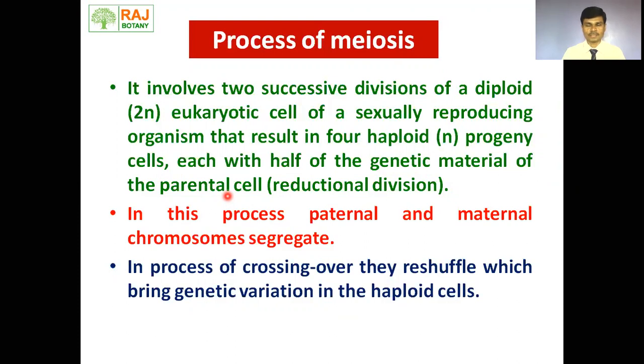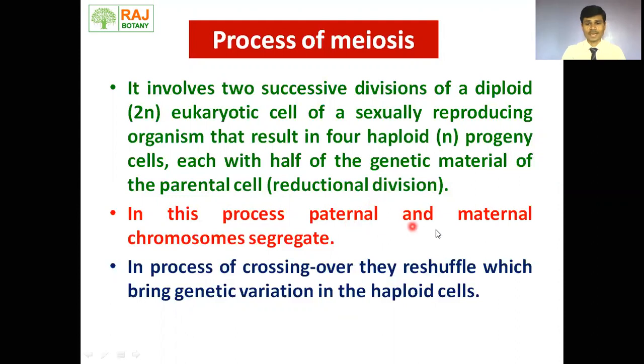What happens in mitosis? In mitosis, the two daughter cells that are formed receive exactly the same chromosome number as that of the parent cell. In other words, mitosis is called equational division, whereas in meiosis, four haploid cells are formed from the one diploid parent cell, and each haploid cell receives half the chromosome number, means chromosome number becomes reduced. Hence, meiosis is also called reductional division.